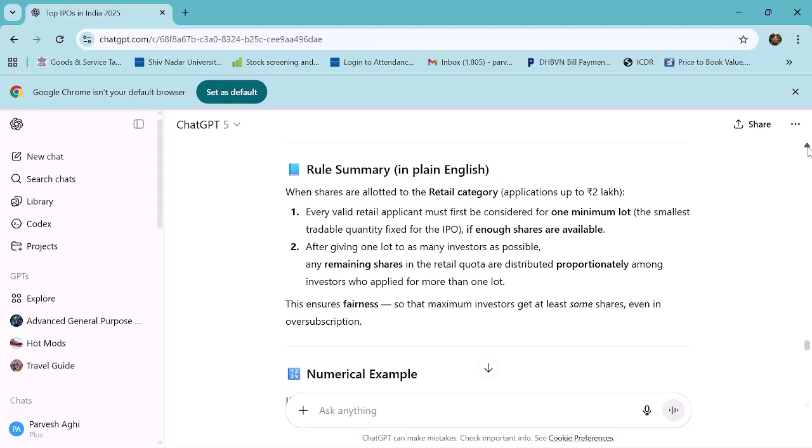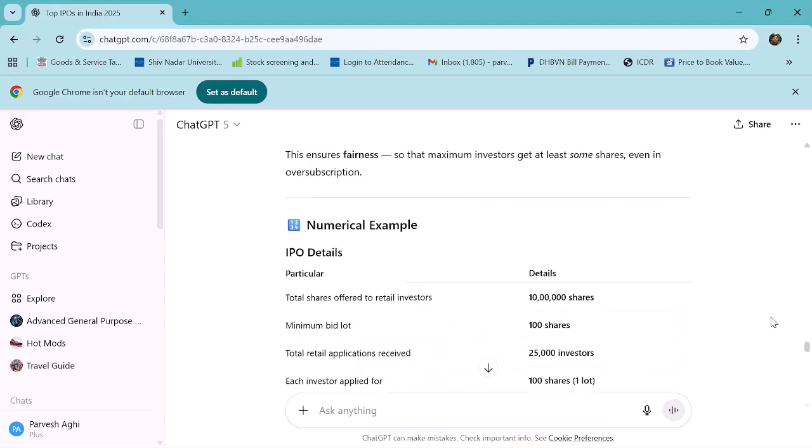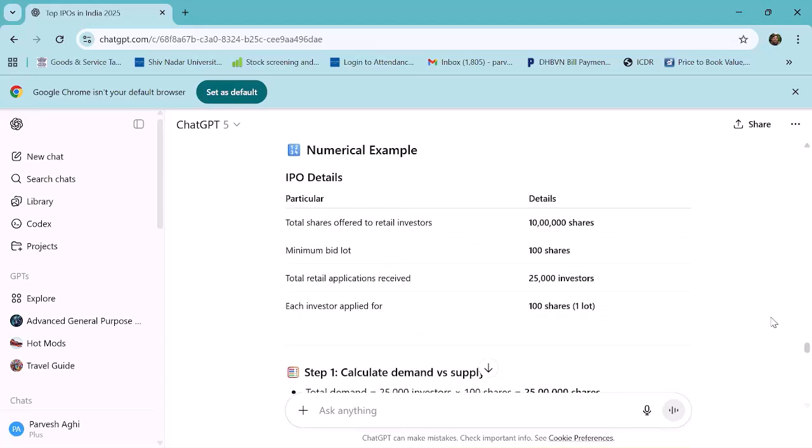This ensures fairness so that maximum investors get at least some shares even in oversubscription. Let's see that, because sometimes you don't get even shares. Okay, fine. So let's see an example. Just read this.